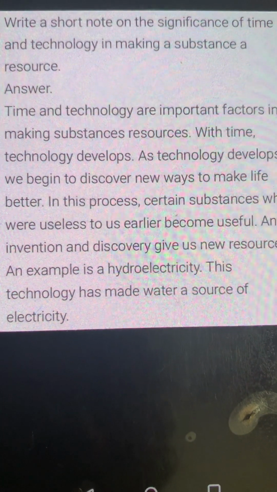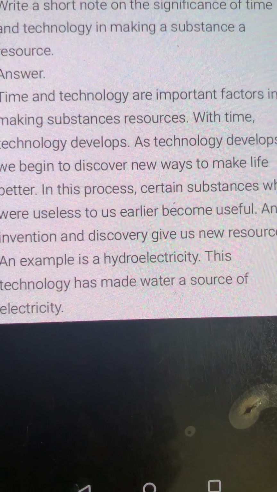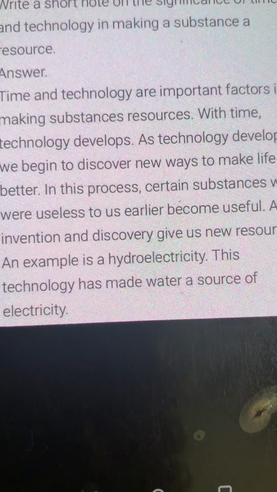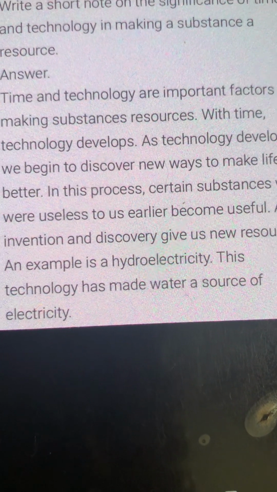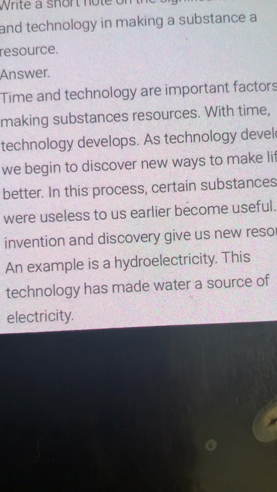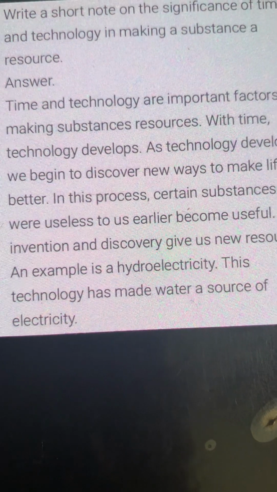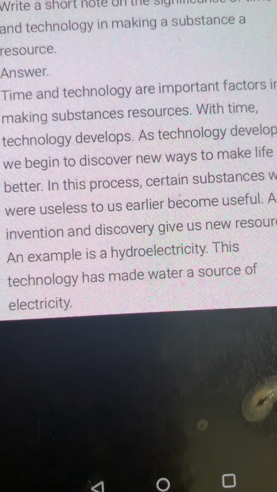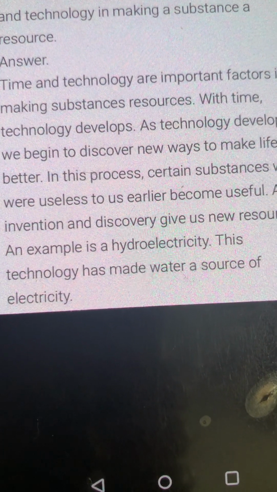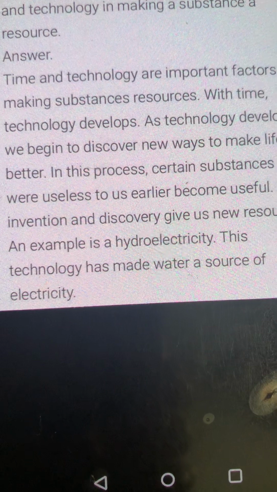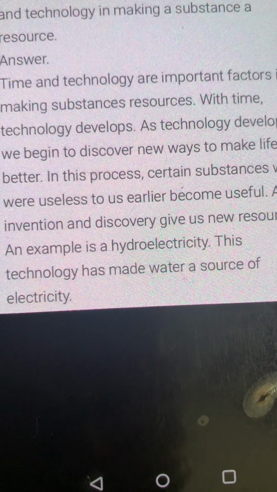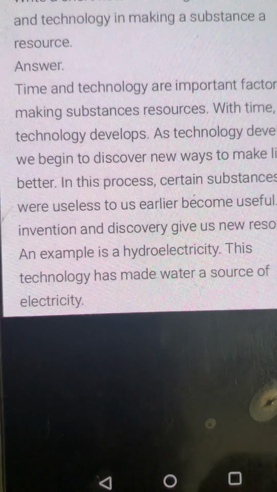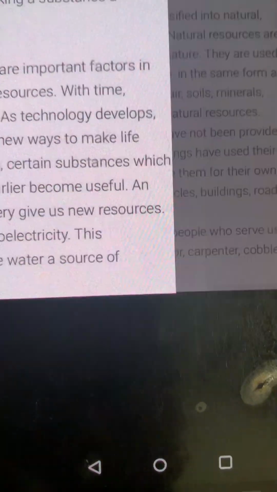Then write a short note on the significance of time and technology in making a substance a resource. Here I have given you a very good example. Time and technology are important factors in making substances resources. With time, technology develops. As technology develops, we begin to discover new ways, and with new ways we discover new resources. So this is very important.